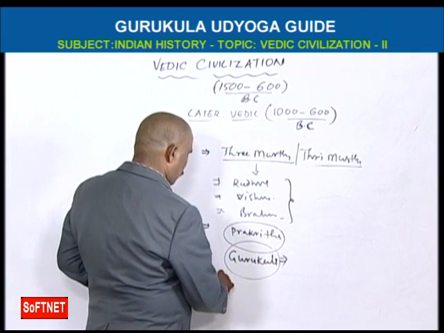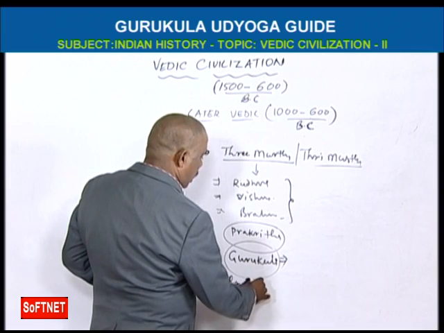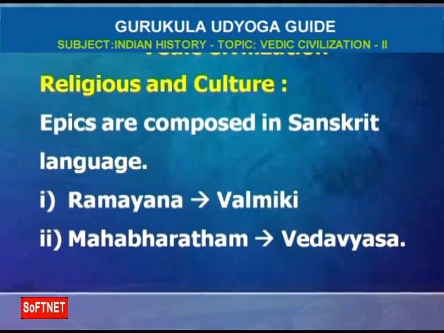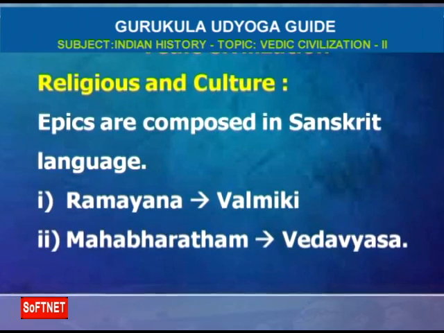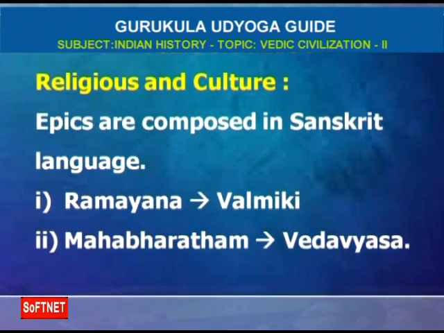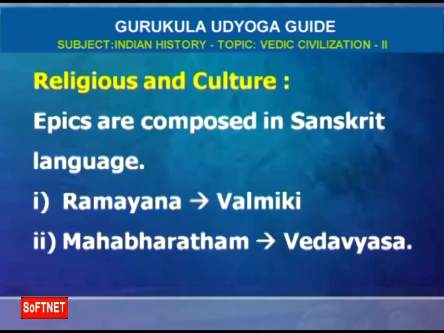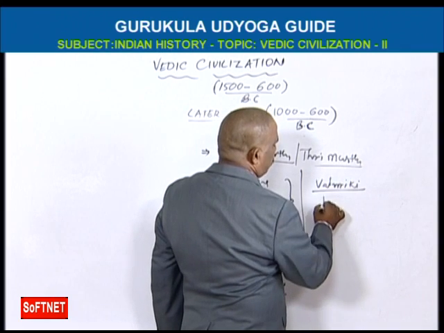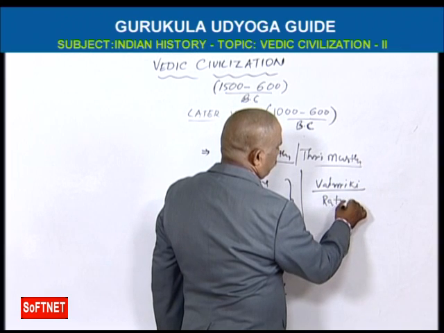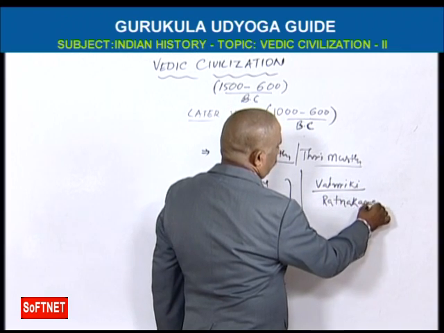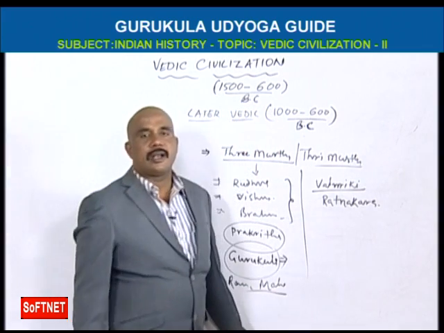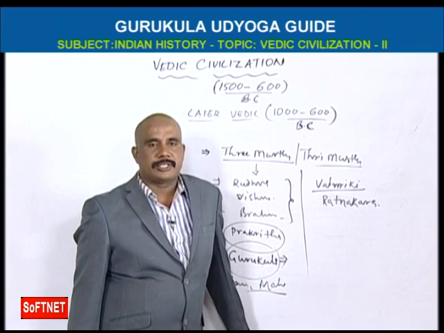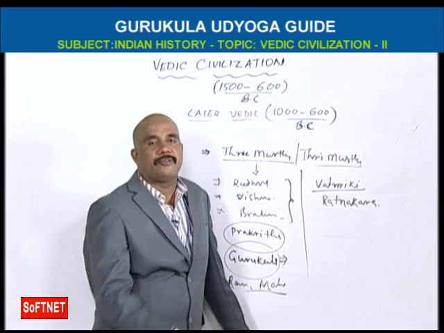Ramayana and Mahabharata, the epics, were also composed in later Vedic civilization. Ramayana is composed by Valmiki. His original name was Ratnakara. We should remember this name, Ratnakara. Valmiki wrote Ramayana in Sanskrit, in the period of later Vedic.